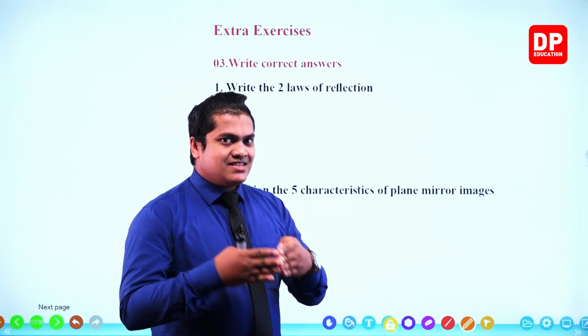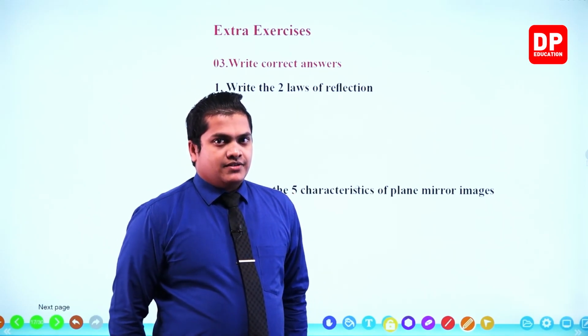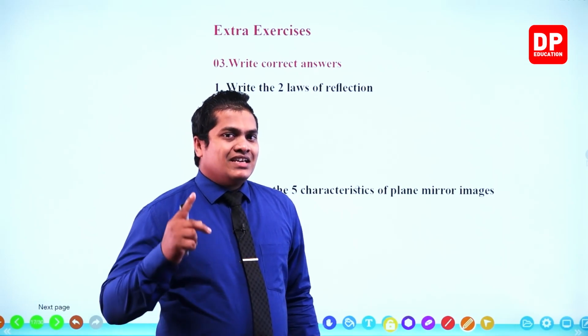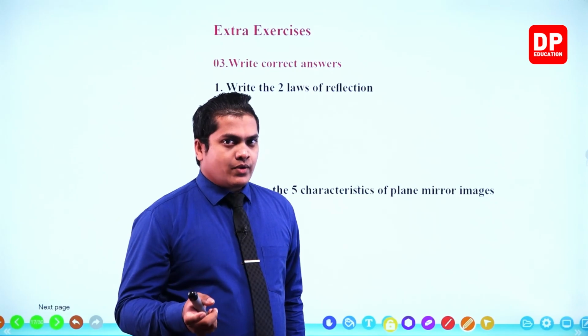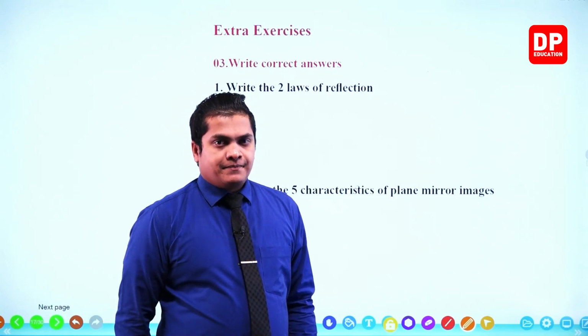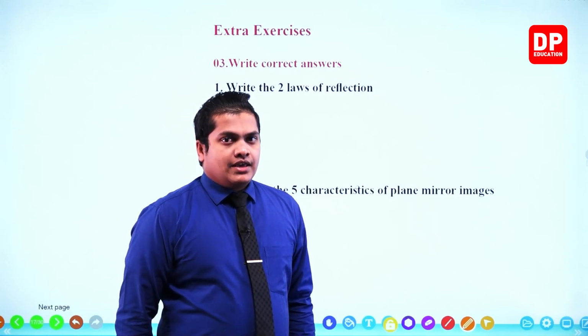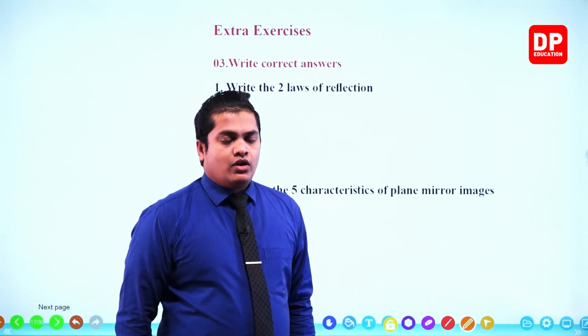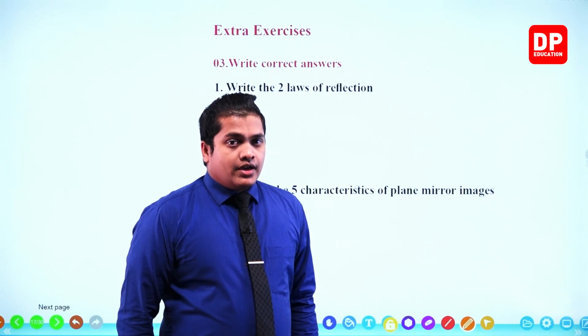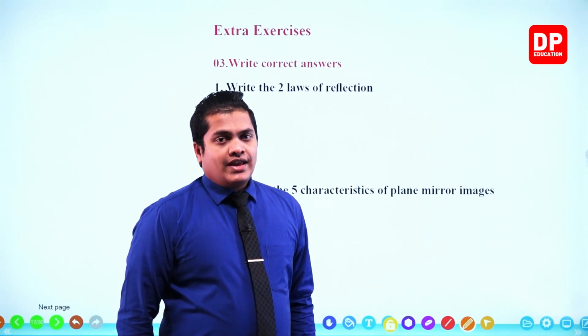Incident angle is equal to the reflected angle, okay? Then the second one, incident ray, normal, reflected ray lie on a same plane, okay? The normal and the incident ray and the reflected ray lie on the same plane.